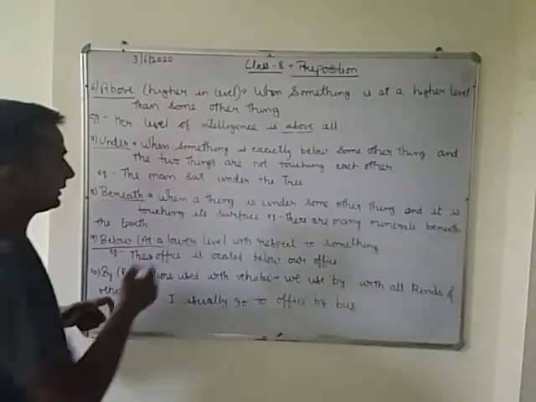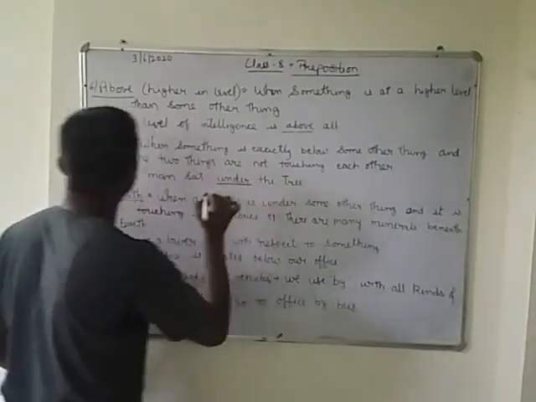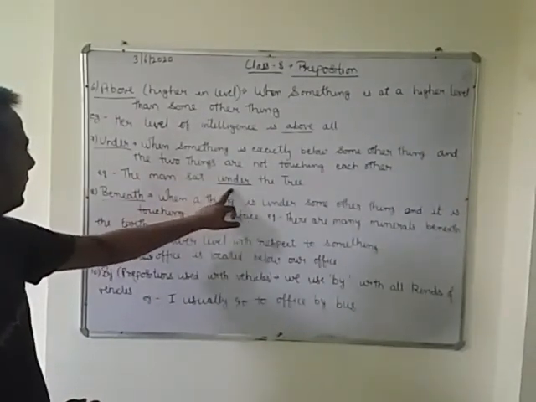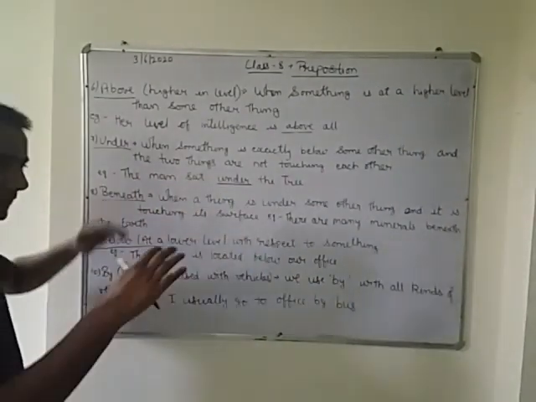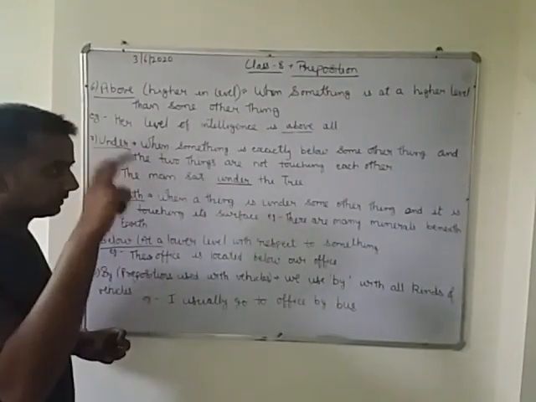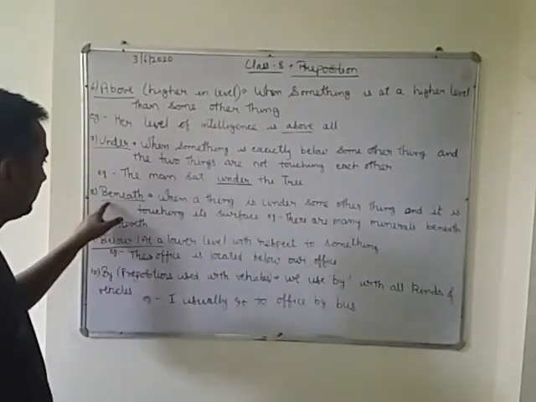For example, the man sat under the tree. It means the man is sitting under the tree, but the tree and the branches are not touching the man. The eighth one is beneath.